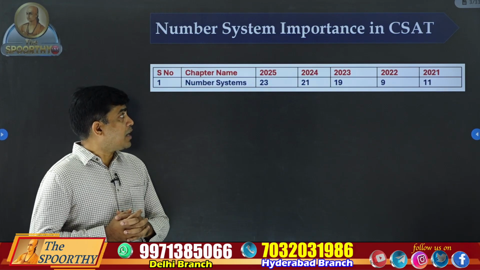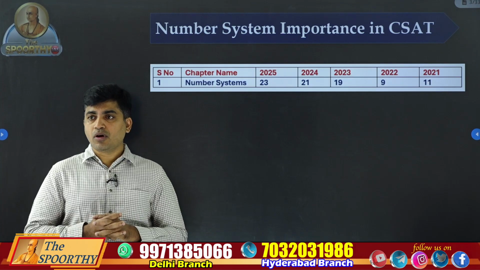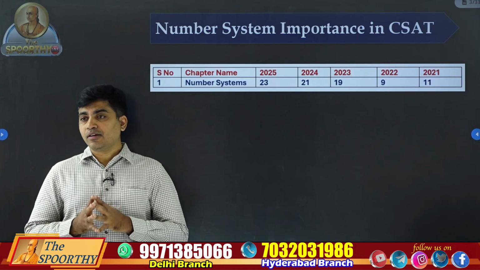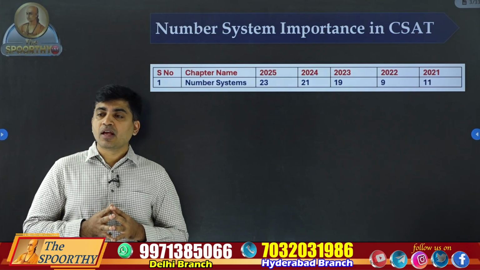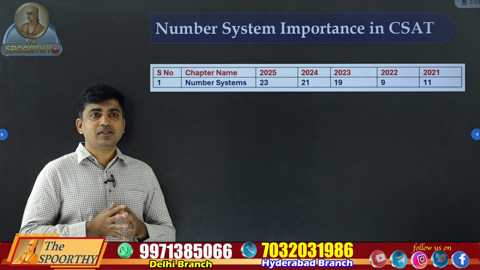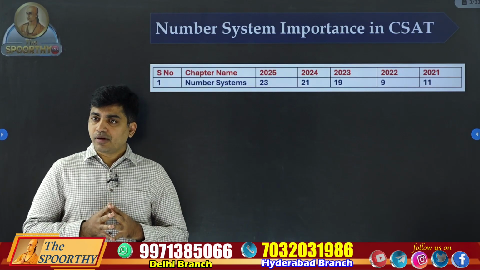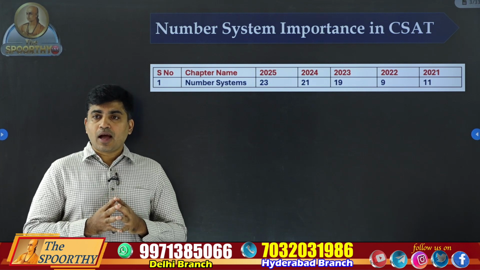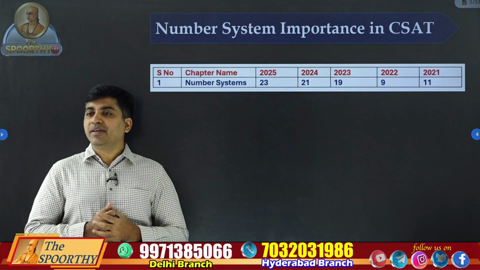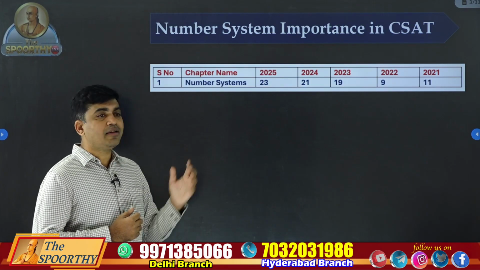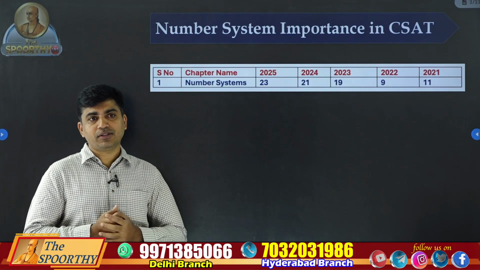In UPSC, the questioning pattern is always based on concepts, plus a lot of common sense and presence of mind is required to crack the CSAT paper. This exam is not about speed calculations, this exam is not about formulas, and for them also there is no option. They have to check aspirants' basic common sense skills through number systems only. This is the main reason they are focusing on this chapter.